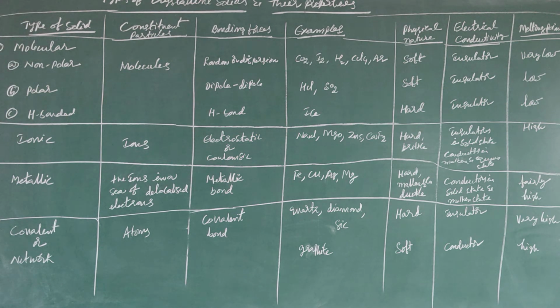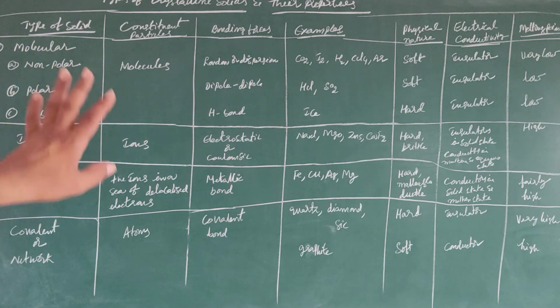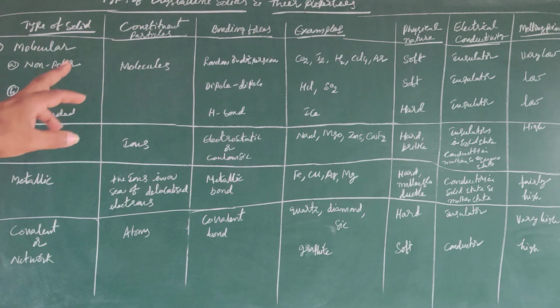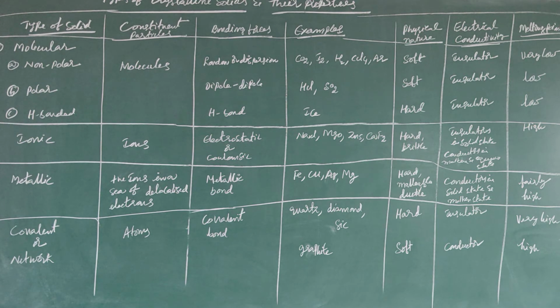So what type of binding forces are there? In non-polar solids, London or dispersion forces are there. In polar solids, dipole forces are there. In hydrogen bonded solids, hydrogen bonds are there. In ionic solids, electrostatic or Coulombic force of attraction is there. In metallic solids, metallic bond is there. In covalent or network solids, covalent bonds are there.